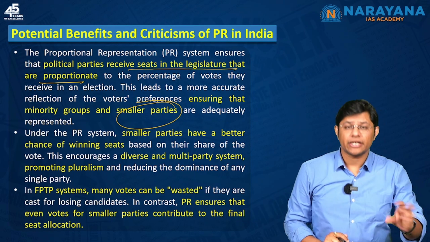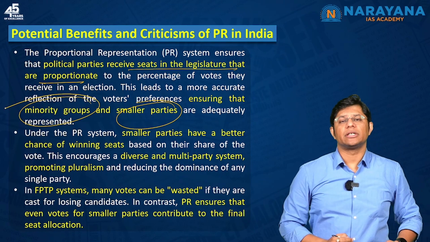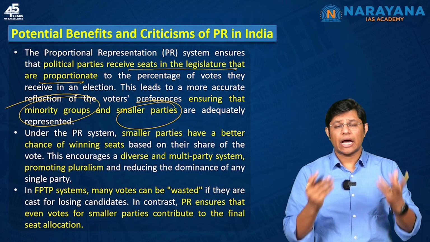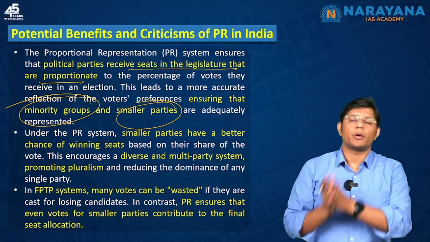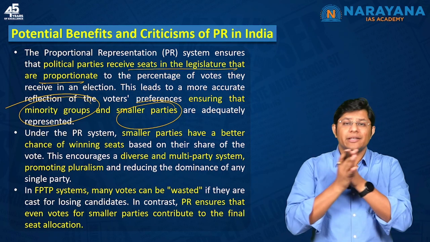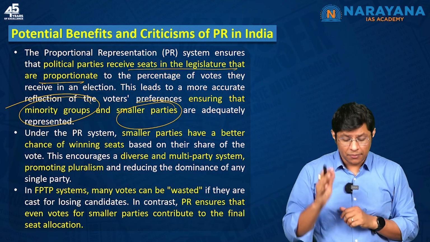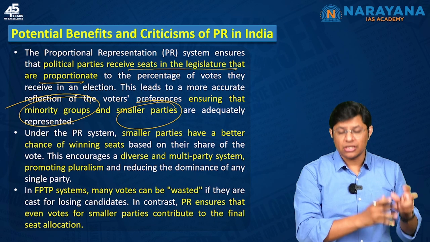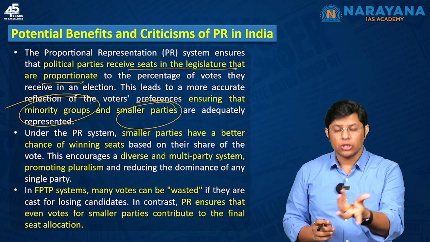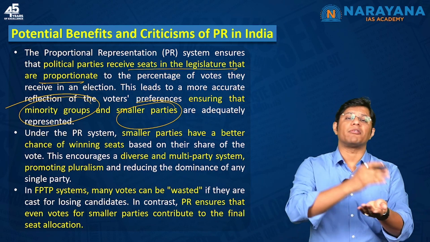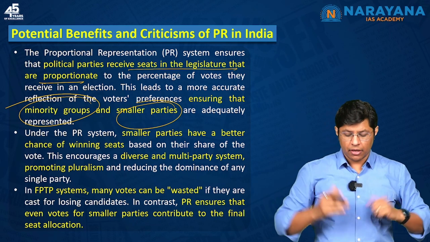That is, smaller political parties and minority groups. For example, now Muslims are around 17% of our population, but their representation in Lok Sabha is not even 5%. It means that once we adopt proportional representation, even smaller political parties and minority groups will have representation in the Lok Sabha.